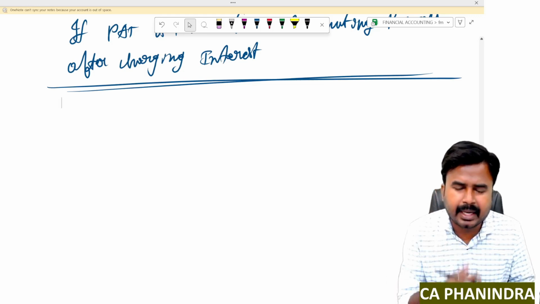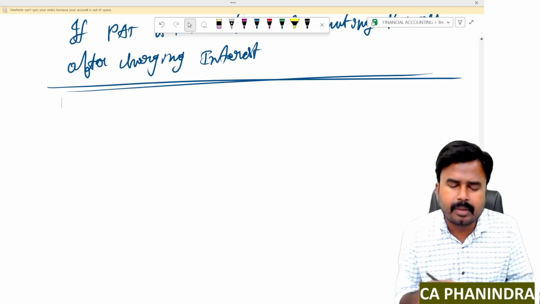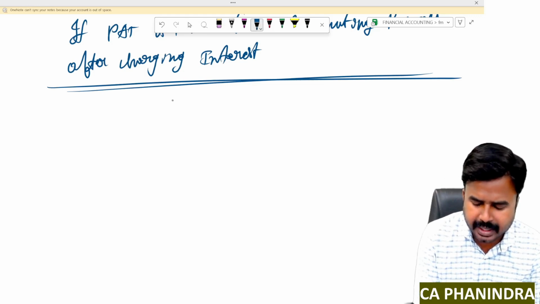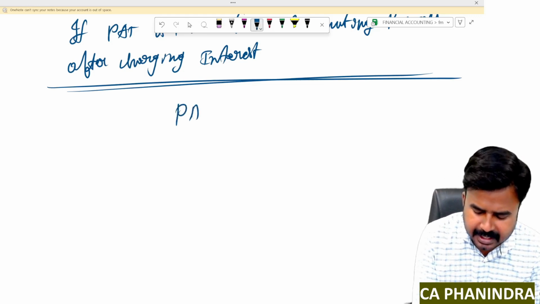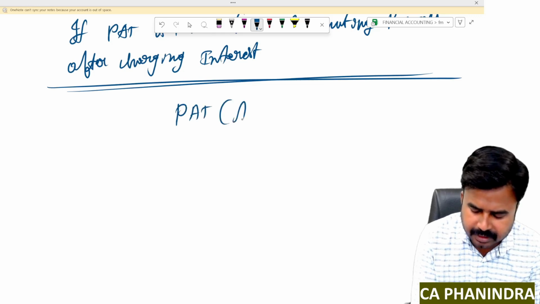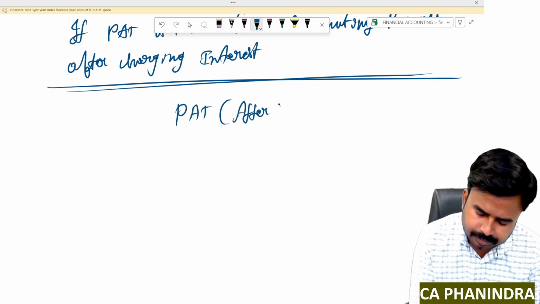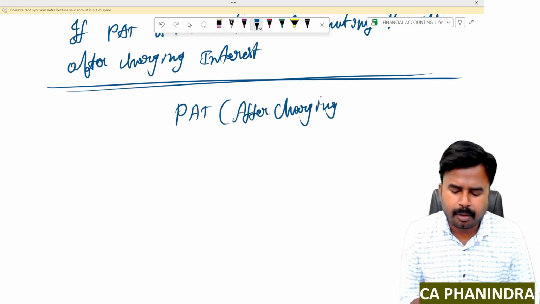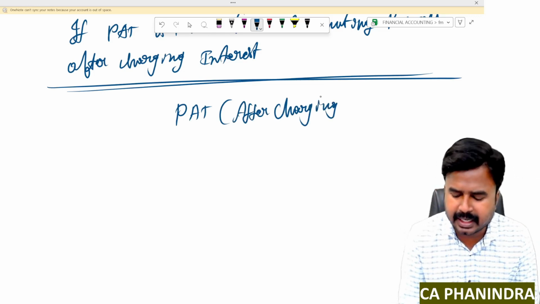That should be added back. Since the tax adjustment has already been taken, you should adjust such tax saving also. So how can I do that? Take this profit after tax after charging interest. That means this profit after tax must be the PAT after deducting interest.